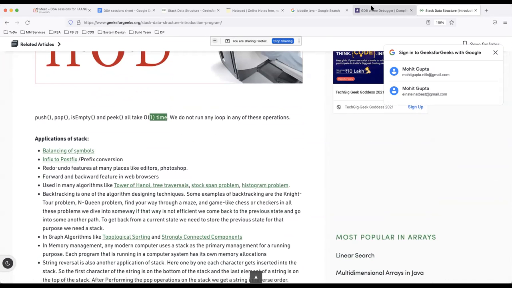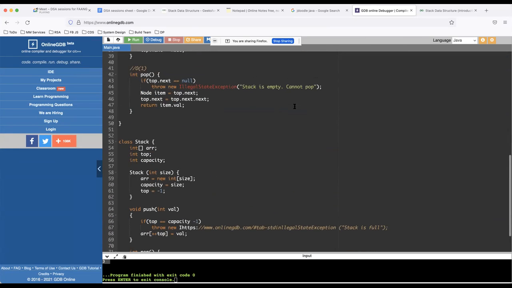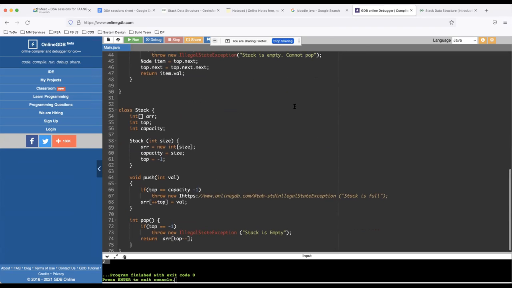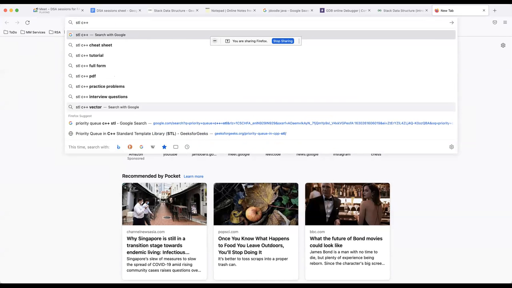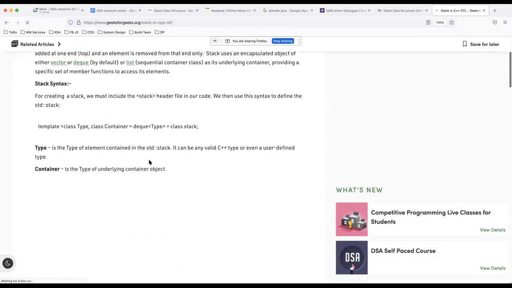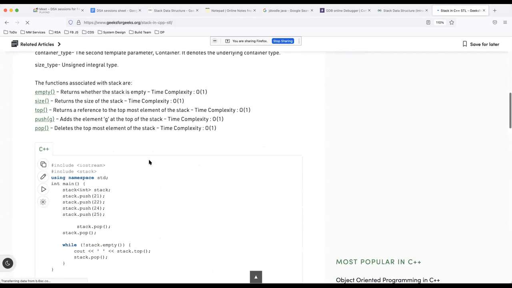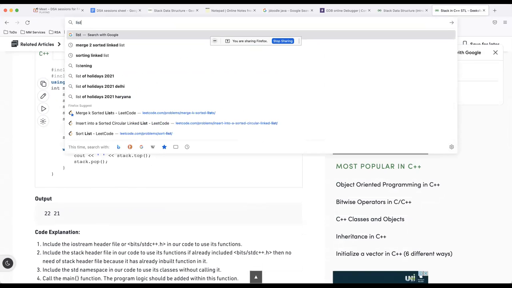So you can implement your own stack as we did for the purpose, or if you want, you can use the ready-made one. In the DSA problems, we will use ready-made available stack data structures. Stack is provided by STL in C++ and collection classes in Java. So if someone wants to code in C++, there is a stack class already present in STL. Similarly, in Python, you can use the list data structure as the stack option.